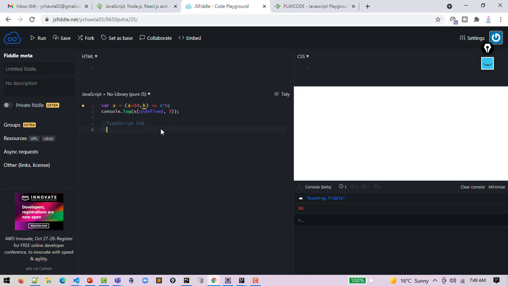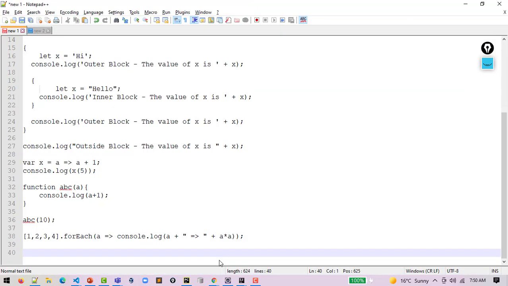Then come REST function parameters. So first was const, then came let, then came arrow function, then came default function parameter, and now is the REST function parameter. For example, I am declaring a function, and let's say I'm putting this entire function in a variable. Let me just take this and put it here.